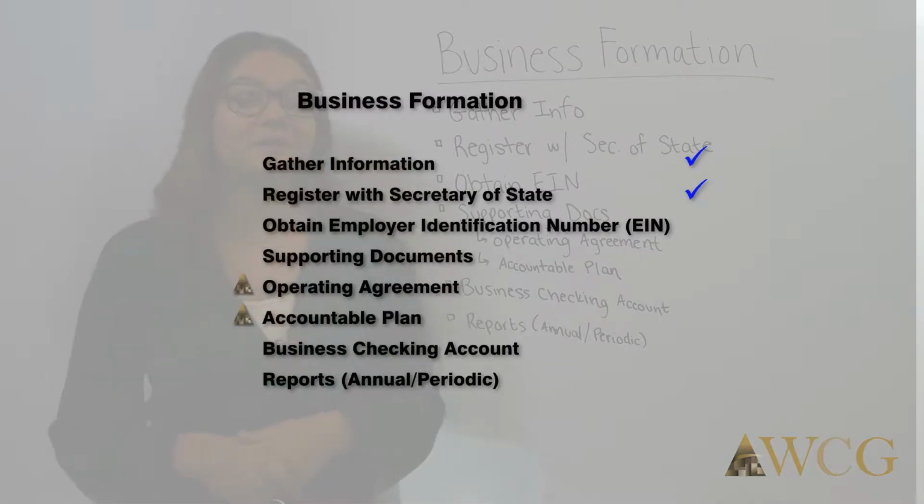Once you have those articles, the next step is getting an EIN, which is an employer identification number. This is pretty much a social security number for your business. You put this on all your tax returns, and it also helps in getting a business checking account.